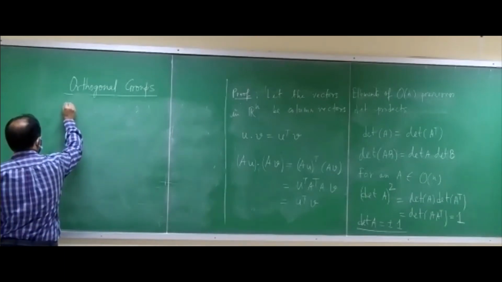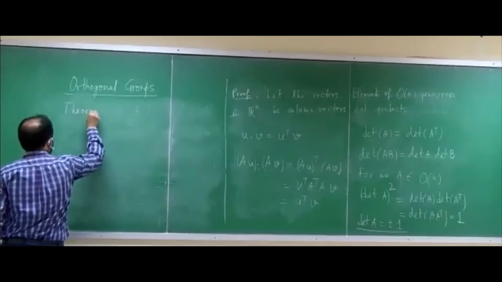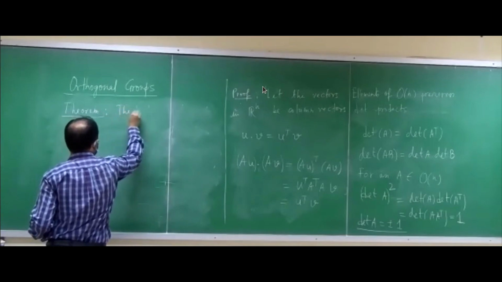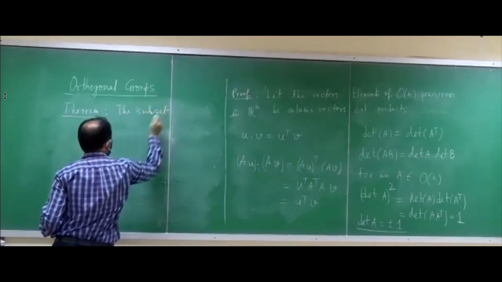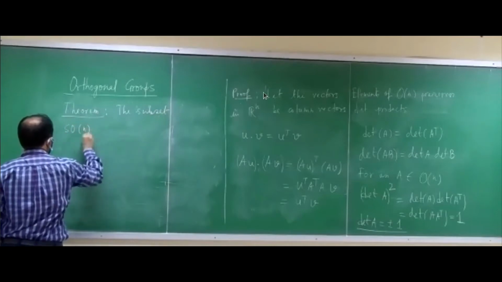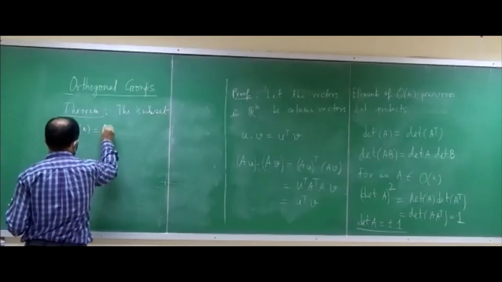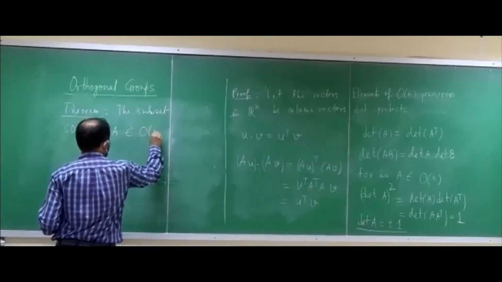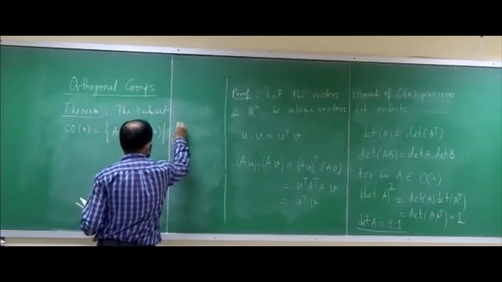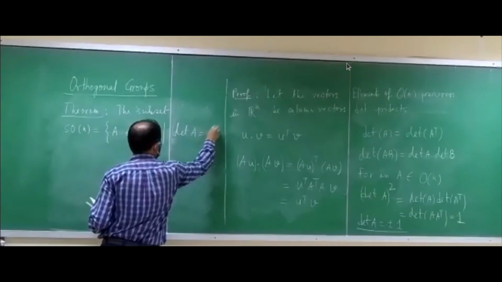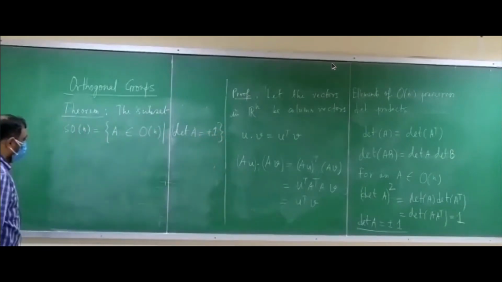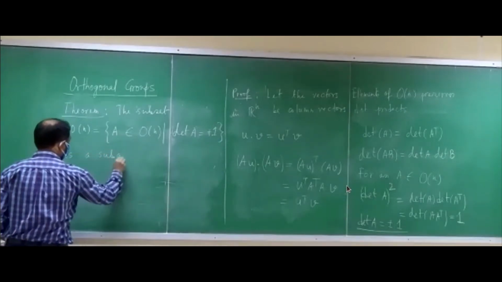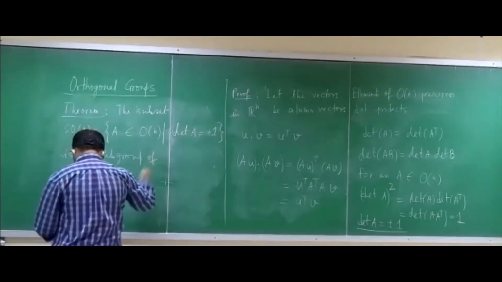What you have to show is that the subset SOn, which is defined as all those matrices A in On such that determinant A equals +1, is a subgroup of On.